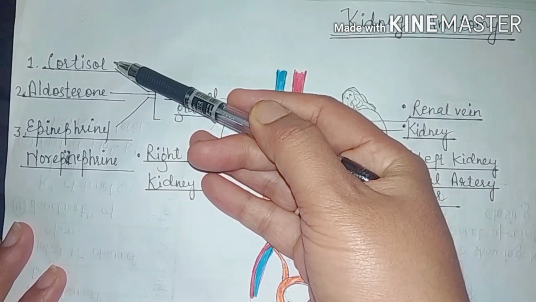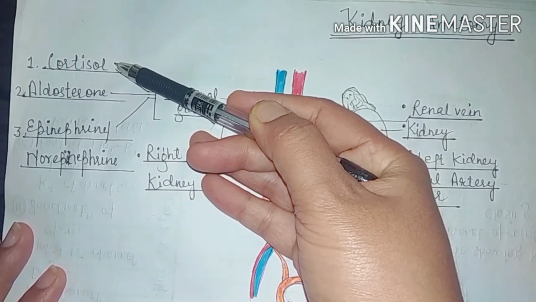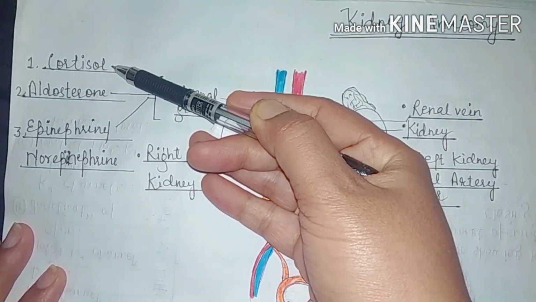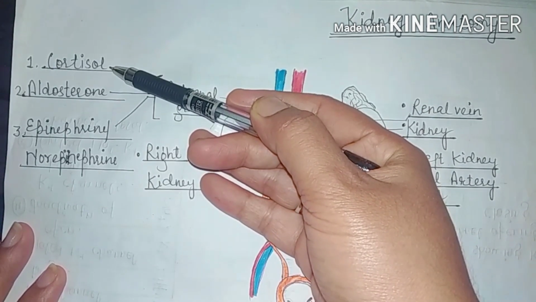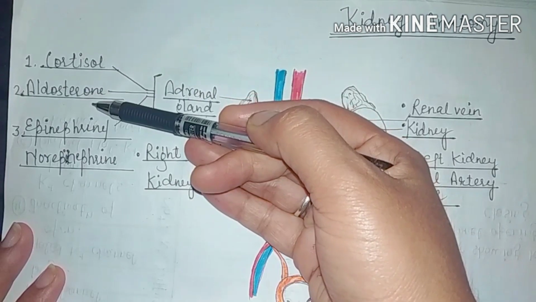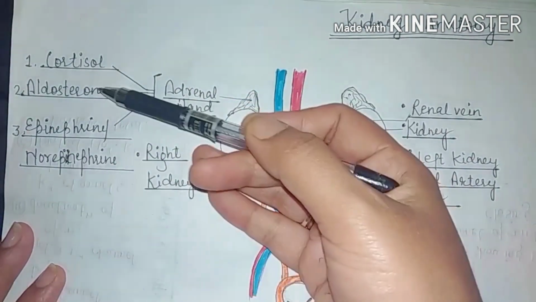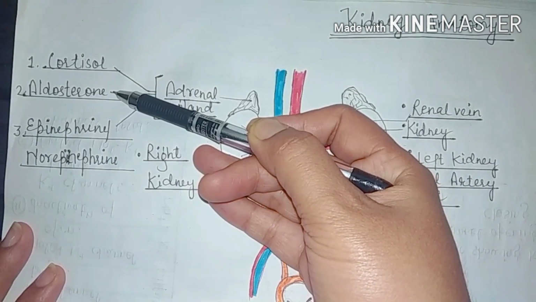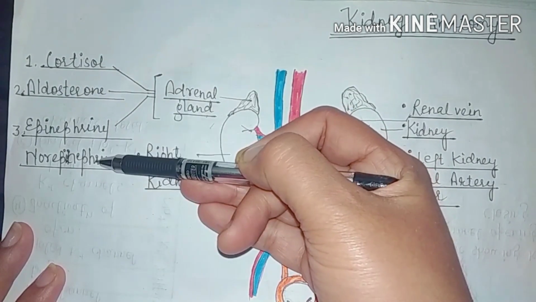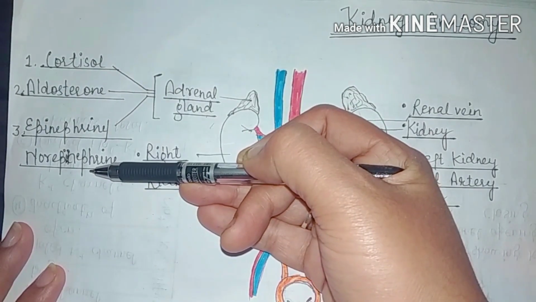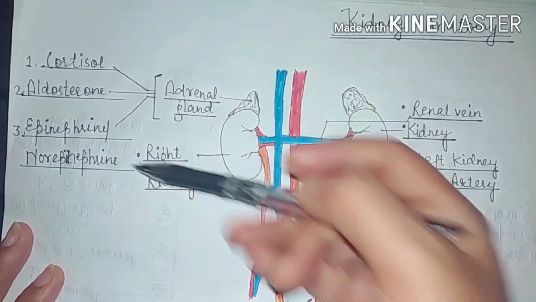Cortisol is responsible for the wake and sleep cycle in the body, and also for the maintenance of protein, fats, and blood pressure in our body. Aldosterone is responsible for the controlling of blood pH. Norepinephrine is responsible for the fight and flight response in the body.